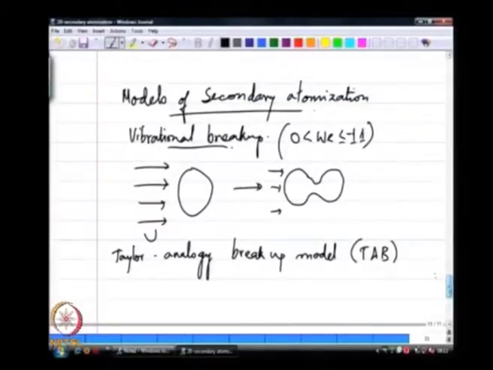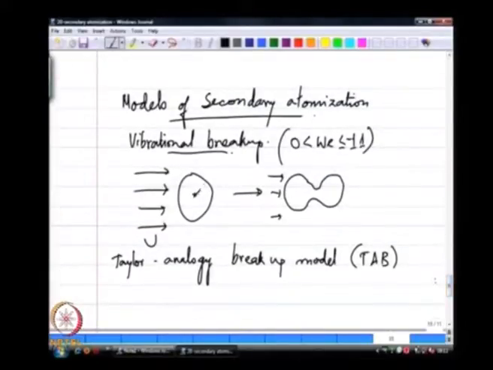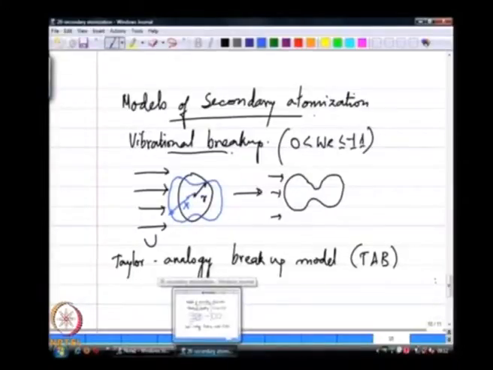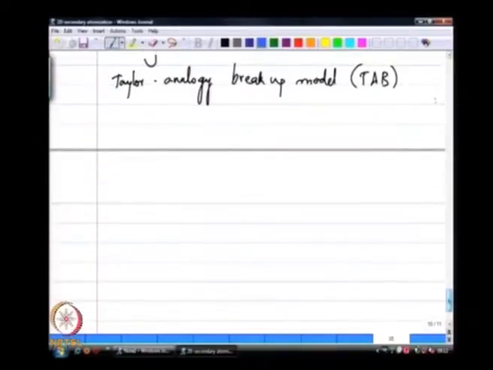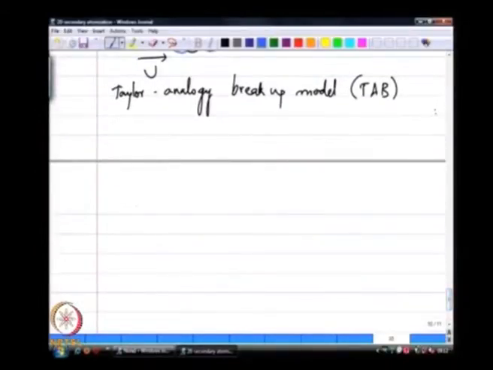You take a drop of some radius r and superpose over it a disturbance, some x. So, you treat this system as a one dimensional, 1 degree of freedom system,